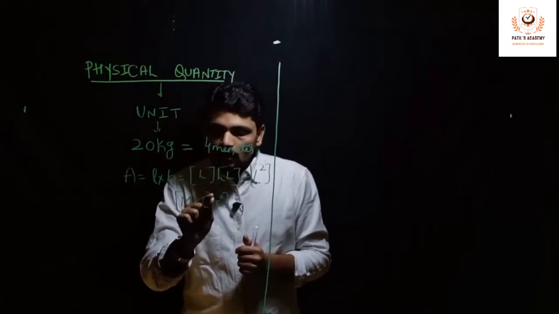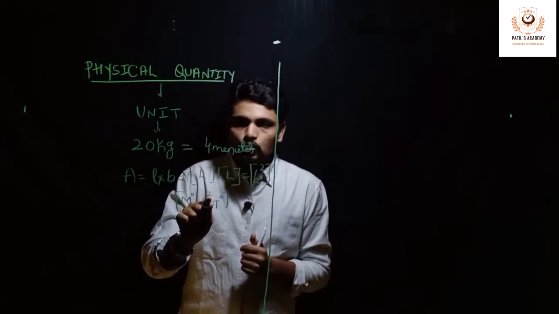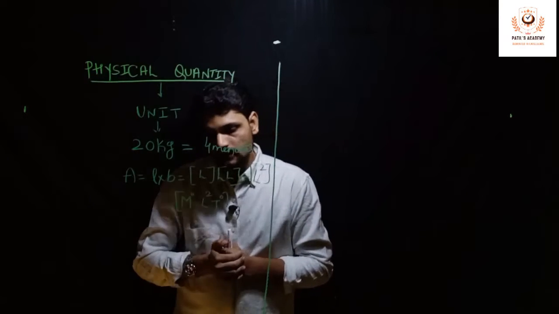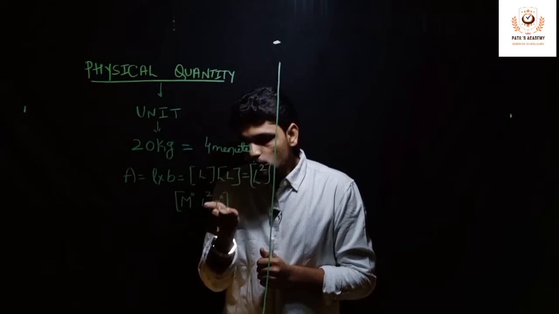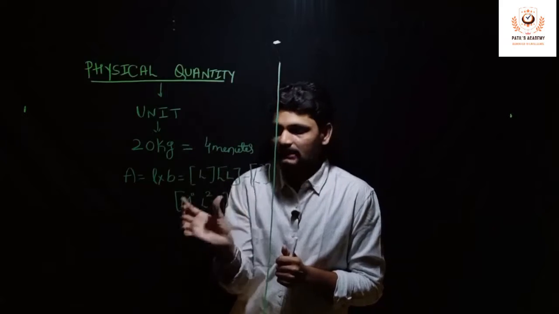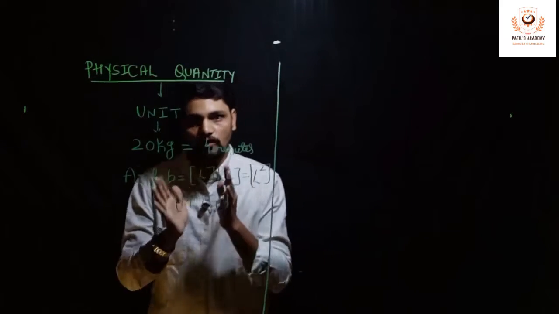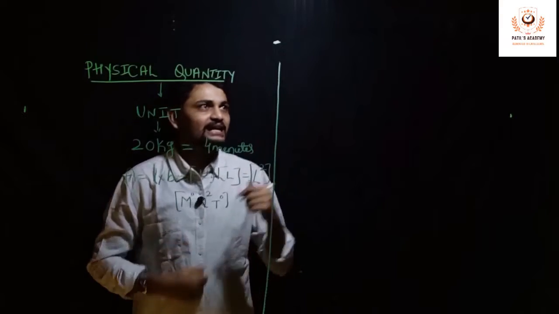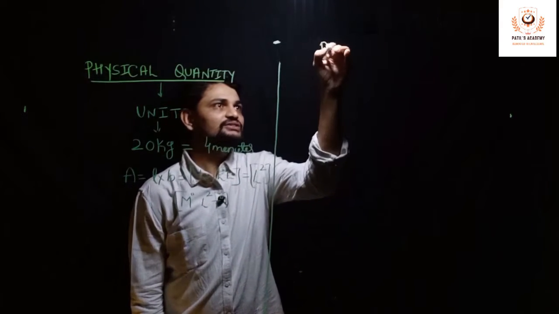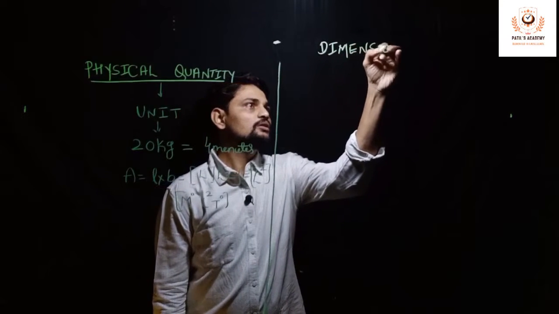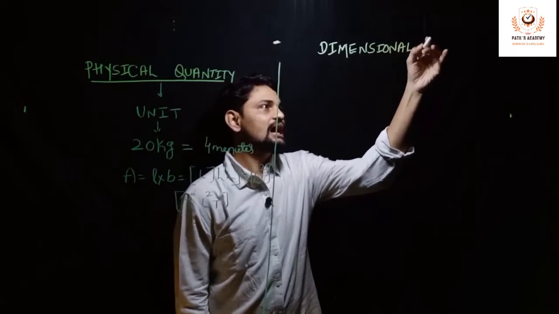Now you can see here 2 is the power and 0 is the power in the mass and time quantities. The power raised to a fundamental quantity is called a dimension. If I express that in this form, that is called a dimensional formula. So all these basic ideas are required to understand dimensional analysis. Now let us solve one basic problem based on dimensional analysis.